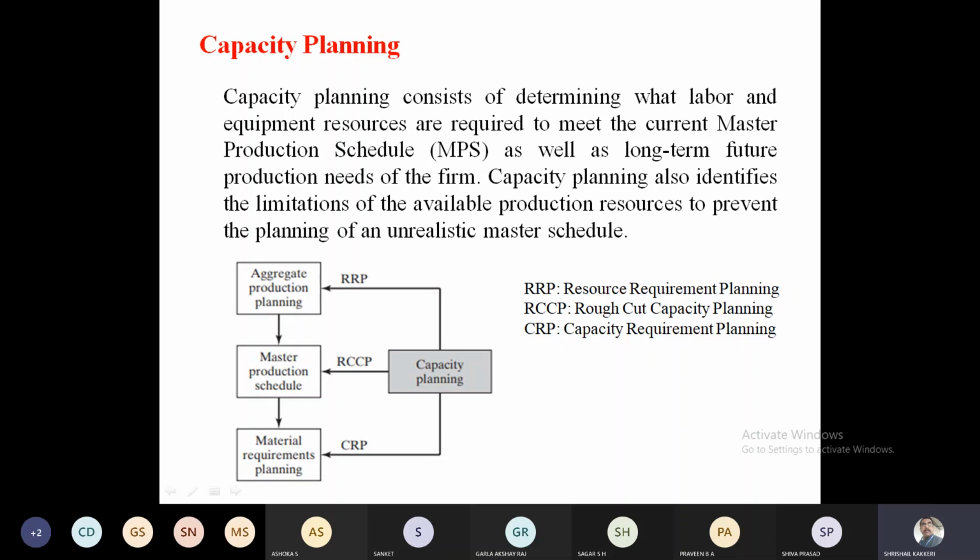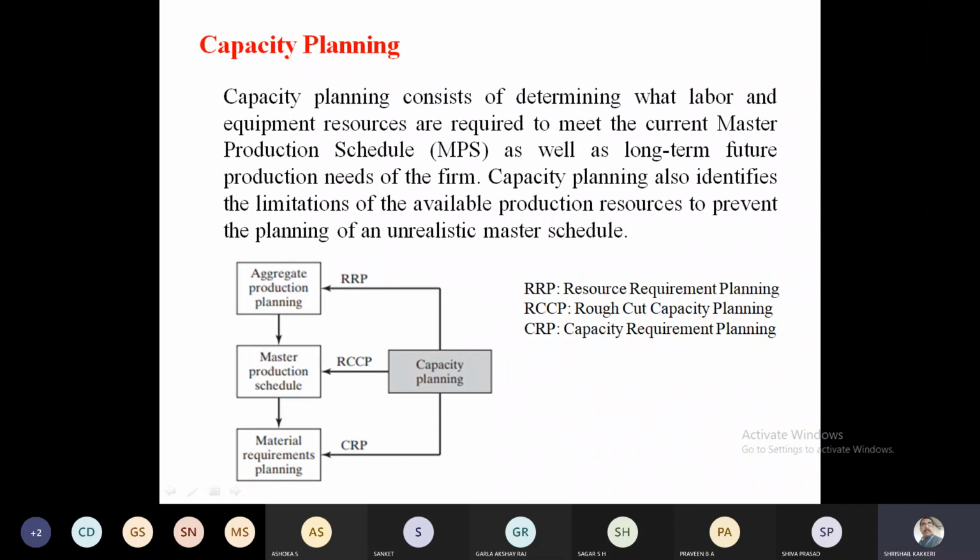The capacity planning, in the sense, with these available resources, with the available information on the material requirement, the manpower requirement, and the machineries involved in this production, by taking them, we can decide what would be the expected output of the organization, or what output I can give. That is the capacity of the plant. And the aggregate production planning will be decided based on resource requirement plans.